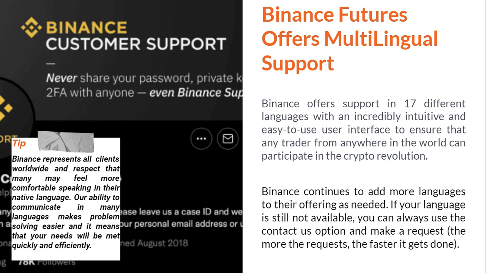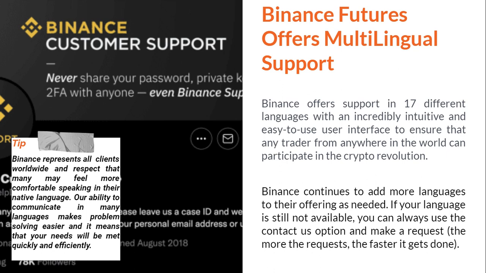Binance incorporate these languages. One tip you need to know is that Binance represents all clients worldwide, and respects that many clients may feel more comfortable speaking in their native language. So Binance has found a way to diversify and build branches, as well as employ staff who can assist in facilitating this whole process.